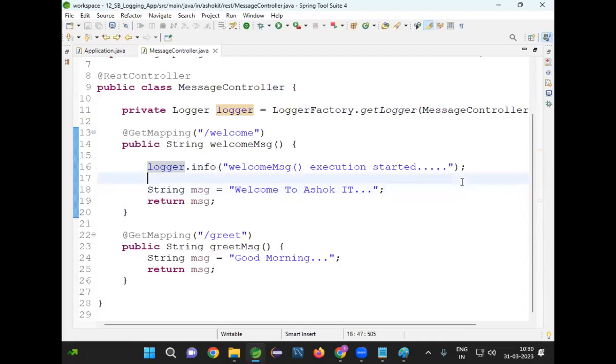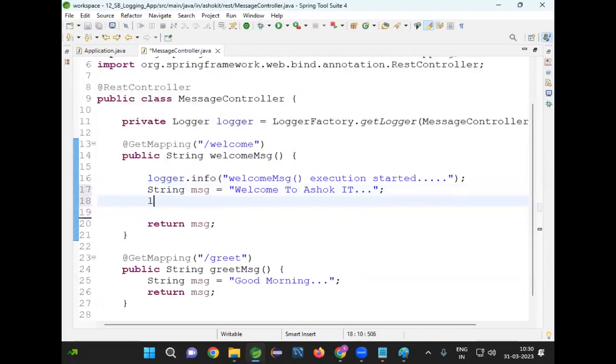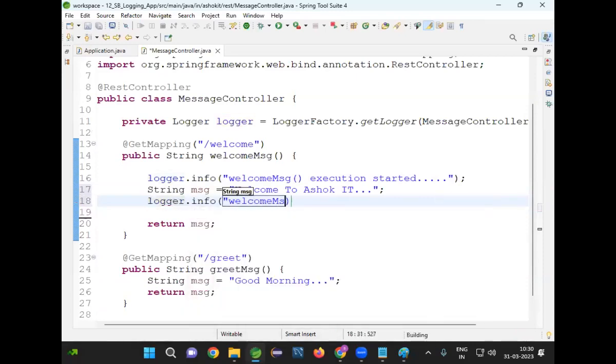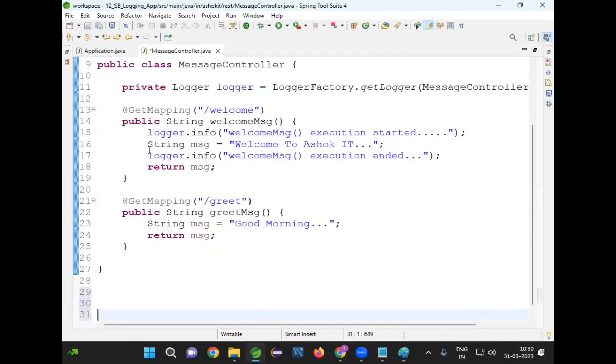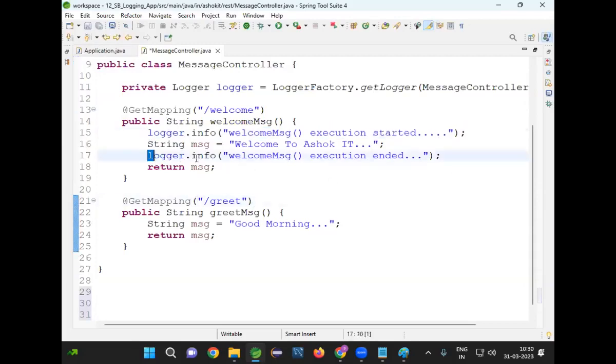Now, once that method execution is completed, before returning the output, I will write one more line, logger.info, welcome message execution ended. Welcome message execution started and welcome message execution ended. Now for this welcome method, I have implemented logging. I'm writing logger.info method execution started, logger.info method execution ended.